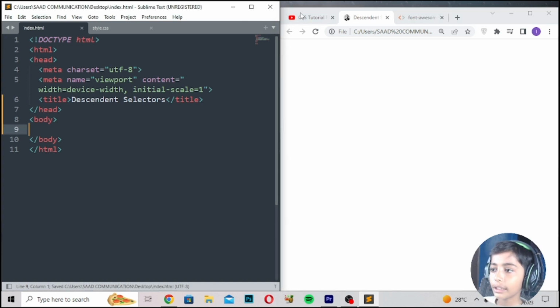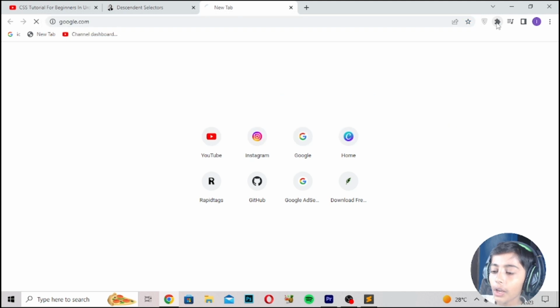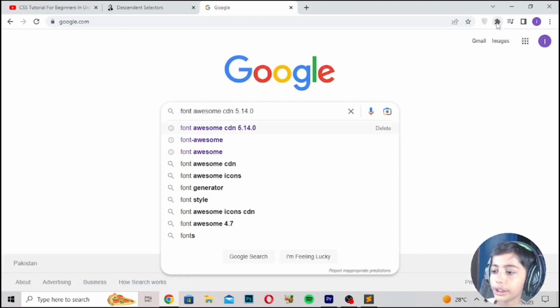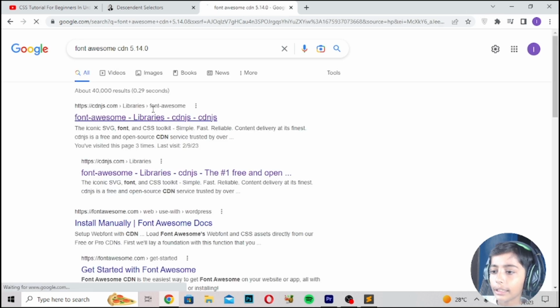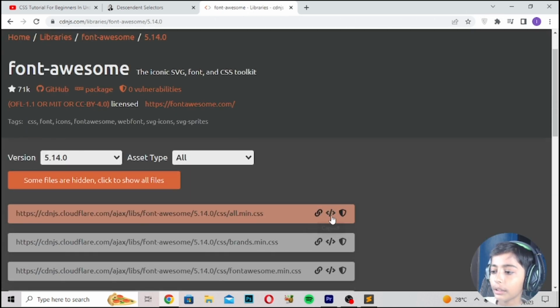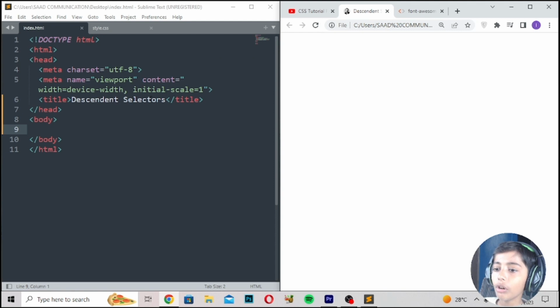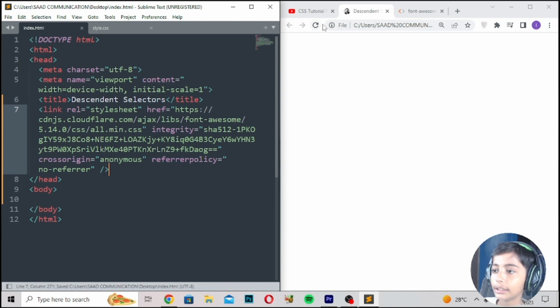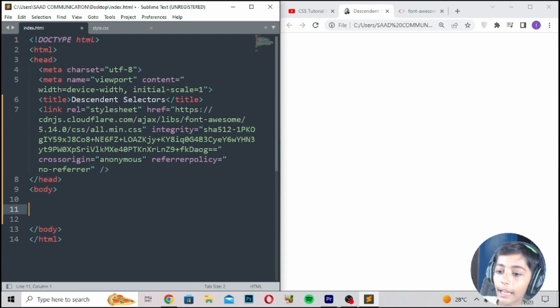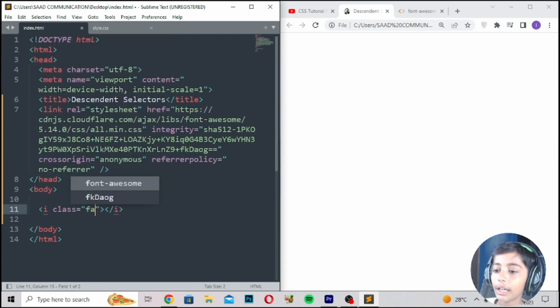So what is a Descendant Selector? First of all, go to Google and write Font Awesome CDN 5.14.0, press enter, click the first result and copy it. Then go here and paste it easily. Now here you can write an i tag with class fa, selecting envelope.